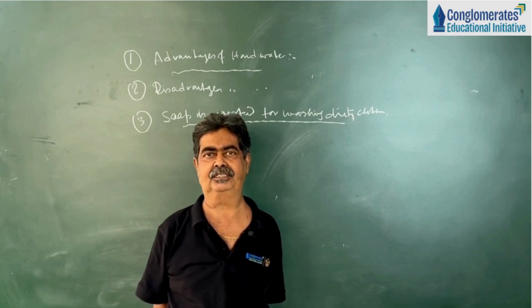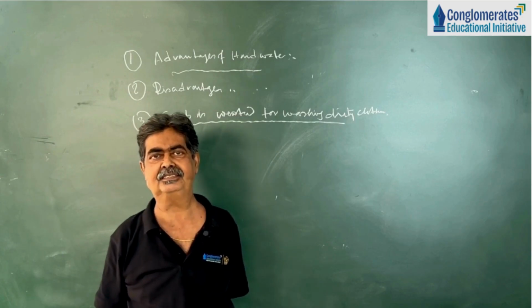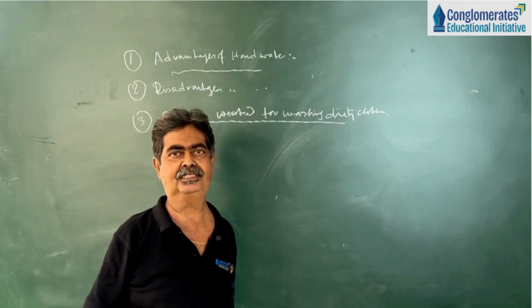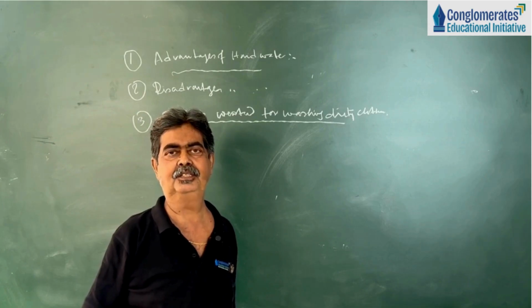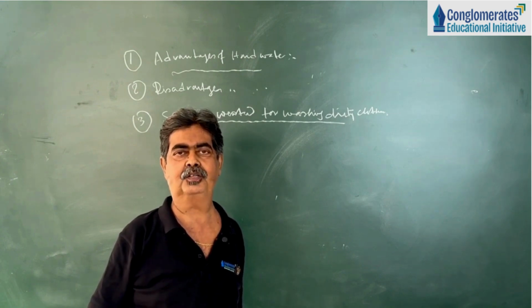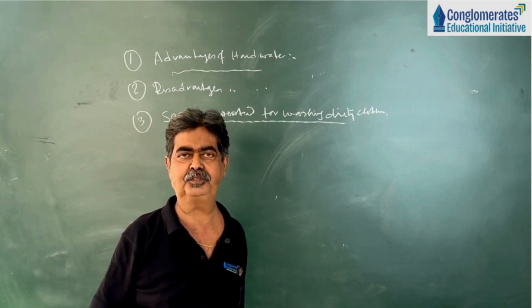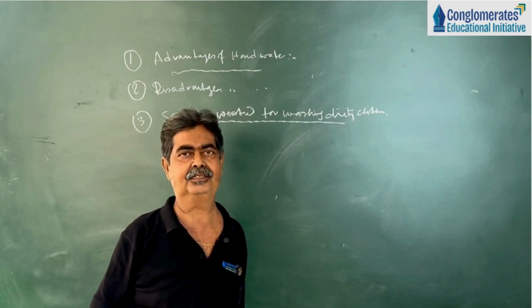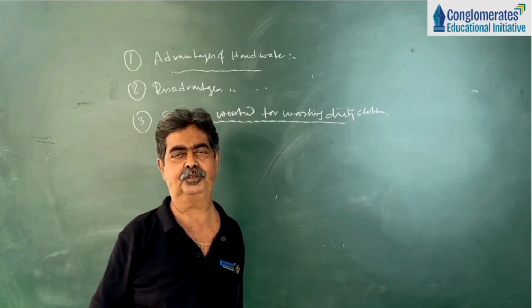Because you know the hard water contains some hard ions like calcium and magnesium, as their chlorides, sulfates, and bicarbonates. So soap first removes those salts or those ions which are responsible for hardness of water, and then it cleans the dirty clothes.